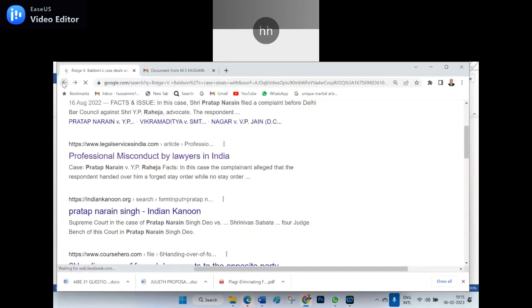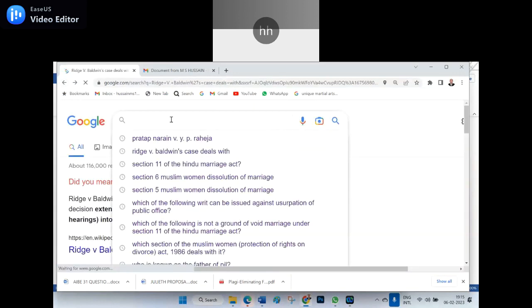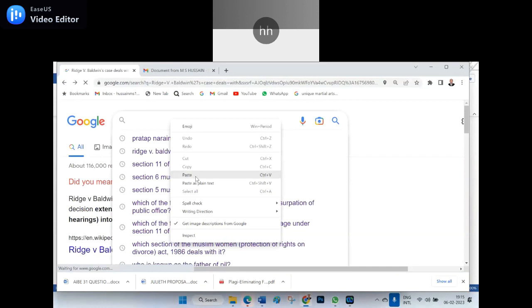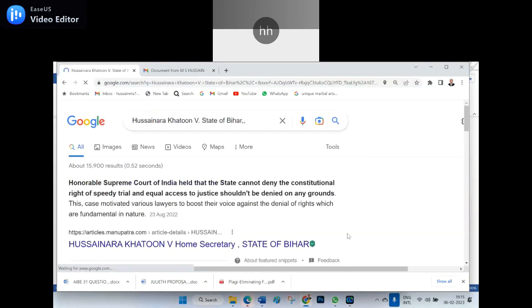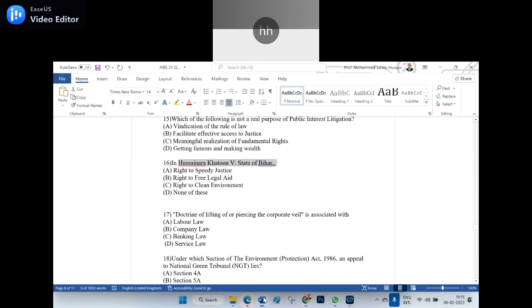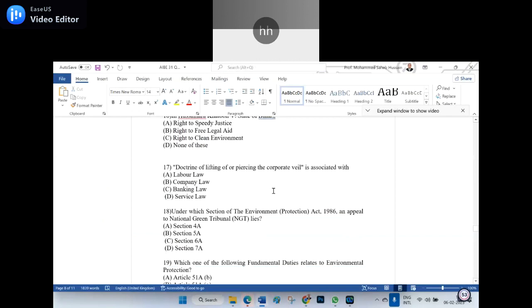Because prison areas are not clean or hygienic there, and many undertrial prisoners are lagging behind there. So in Hussainara Khatoon, the Honorable Supreme Court of India held that the state cannot deny the constitutional right of speedy trial. See, speedy trial and equal access to justice. So it is the first PIL case, and it is about speedy justice also. So the right answer for this one is speedy justice. Is it clear? Undisputed. Yes, yes.